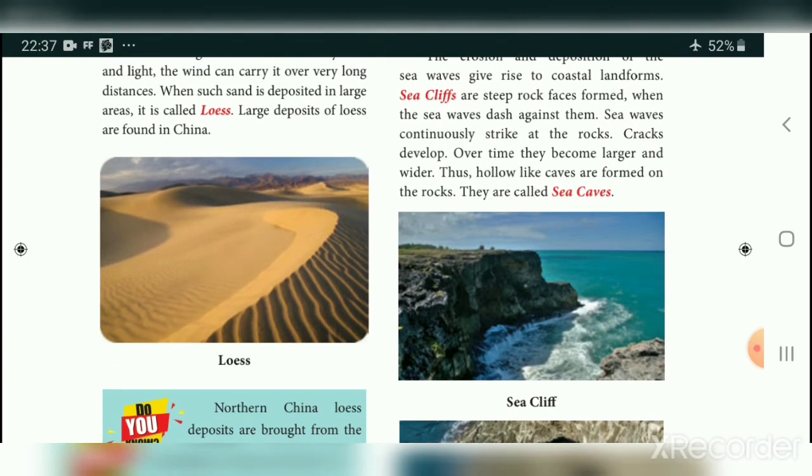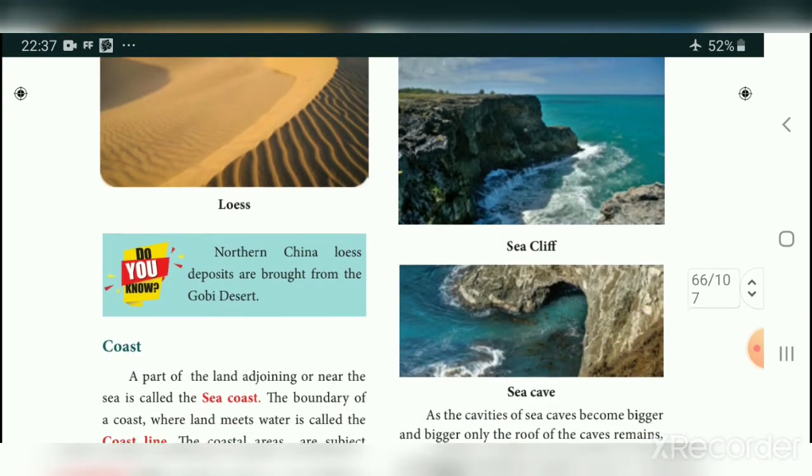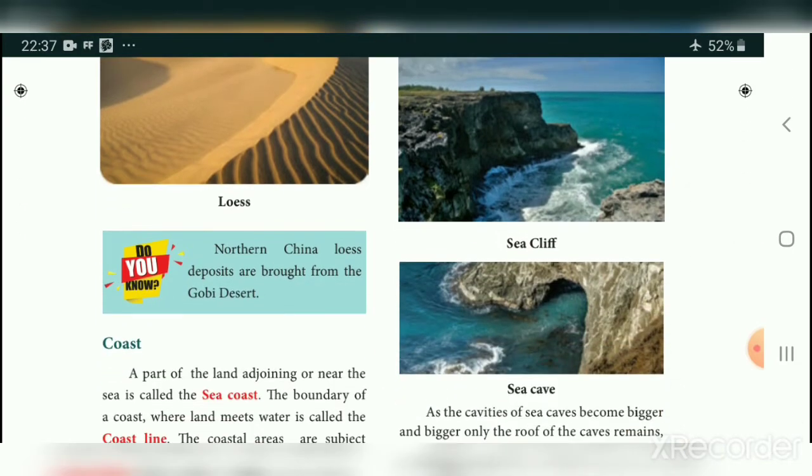The sea waves strike against the rock continuously. Because of this continuous work, first a crack is formed, then the crack begins widening and enlarging. Automatically the sea caves form. You see here the sea cave.